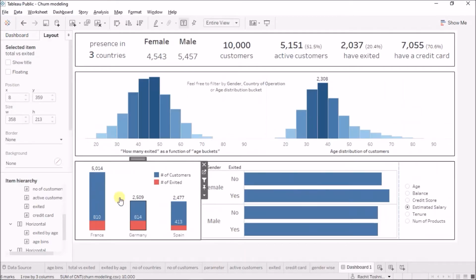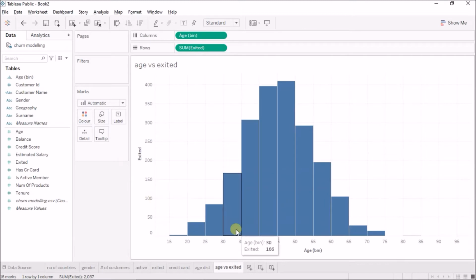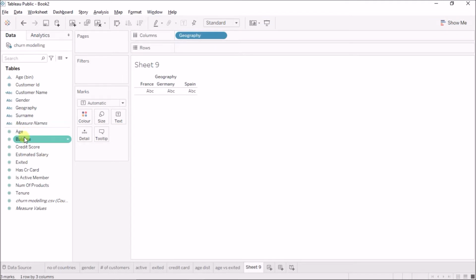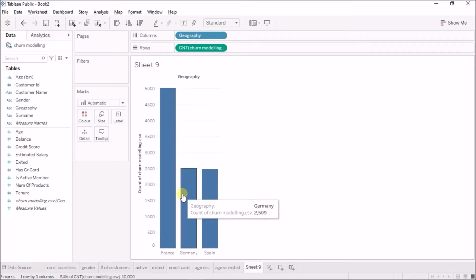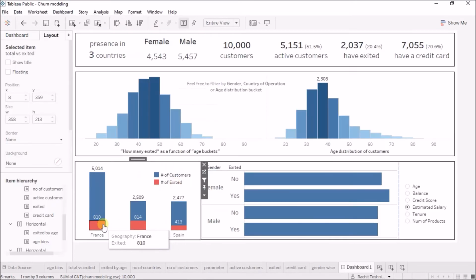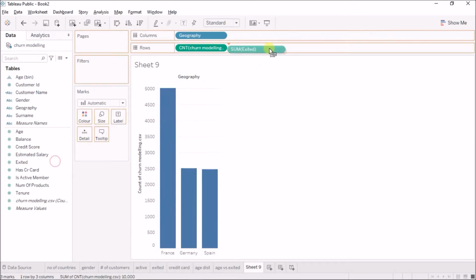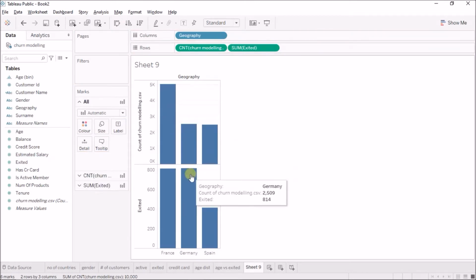Okay, next is my country wise analysis. So for the country wise, I'll bring the geography column here and the number of customers here. Okay, but this is not done. We have to also include the number of people who have exited. So I'll bring the exited here as well. This is giving me two different charts.